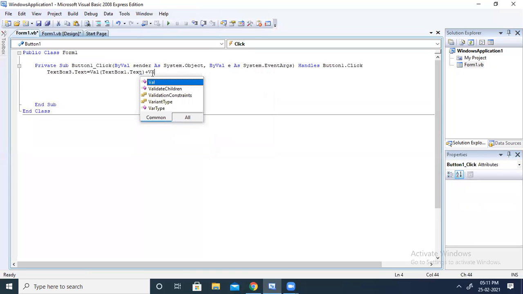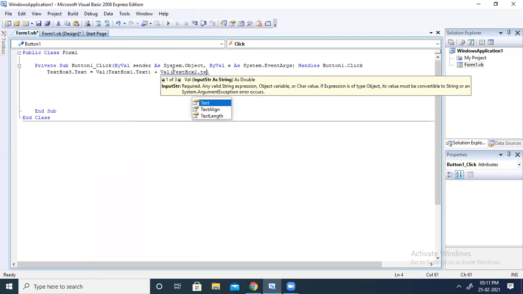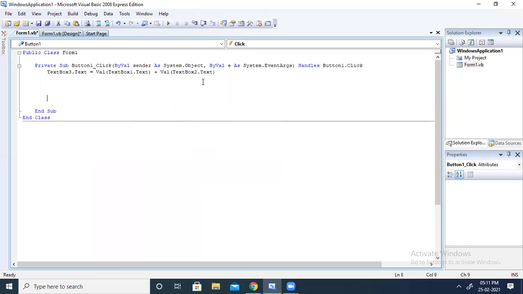Then Val, it is a method, of TextBox2.Text. I have typed a small t here, and it is automatically converted into a capital T.